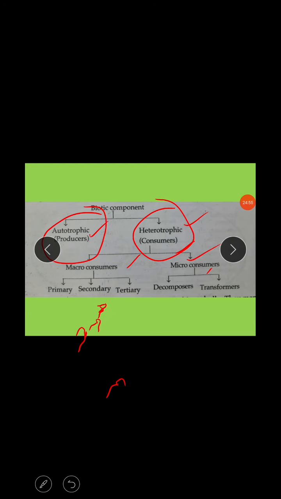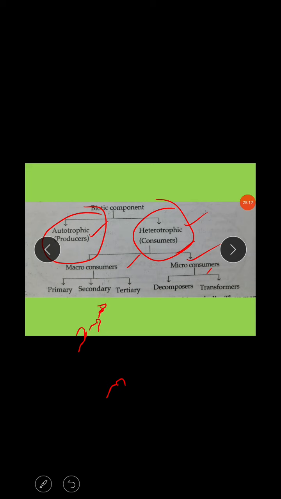Biotic components are again classified into mainly two types, autotrophic and heterotrophic. Autotrophic is nothing but which is preparing food material through photosynthesis, and heterotrophic is depending on autotrophic, especially producers.